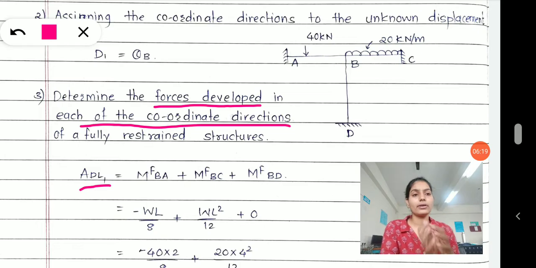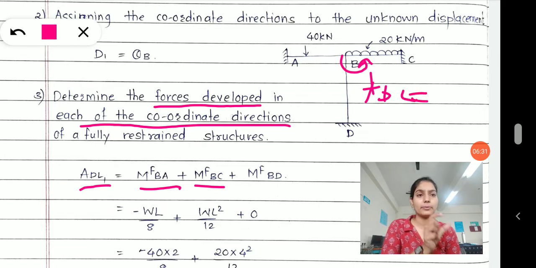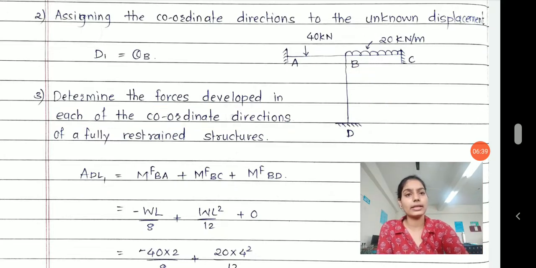See, we are adding these moments MFBA, MFBC, MFBD, because as we know we are calculating ADL here. ADL will be a summation of all the moments taking place at the B support. Now these will be fixed end moments, and they occur like this.